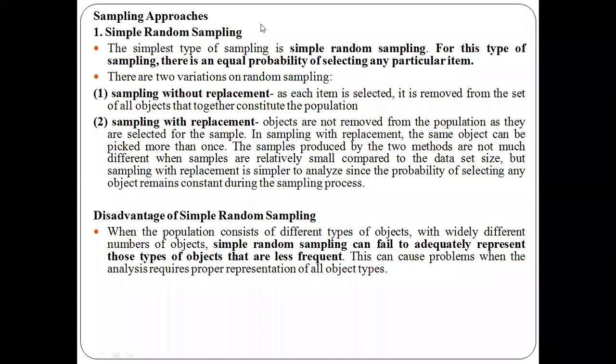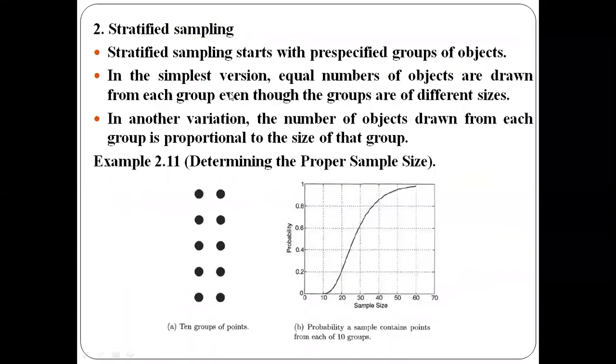So this is the first sampling technique. Now coming to the second one, that is stratified sampling. In stratified sampling, in the population or the collection of objects, we will not have single objects. We'll have groups of objects. Here this represents the population, and it is not representing a single object. In the collection, we will have many groups of objects, and from those groups we will choose some of the objects to form the sample.